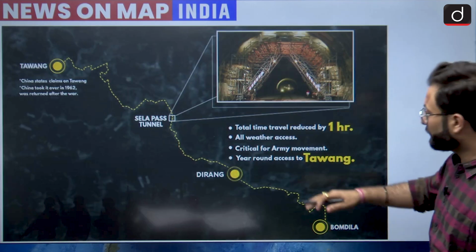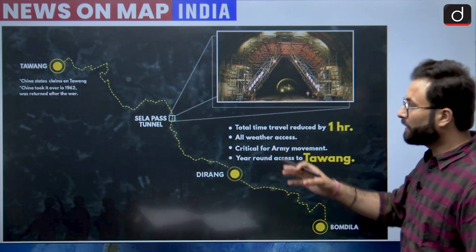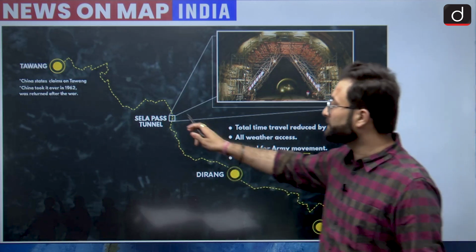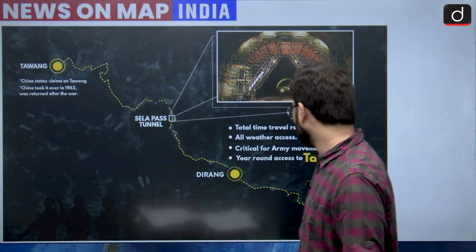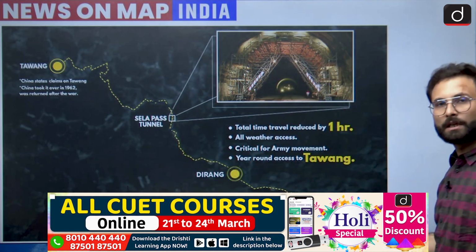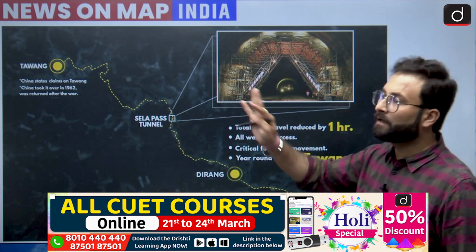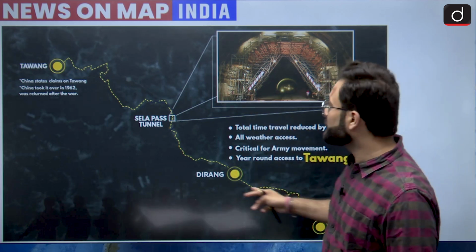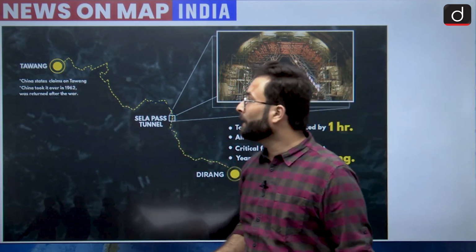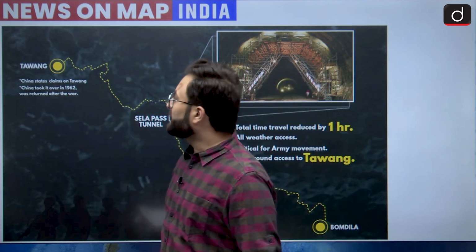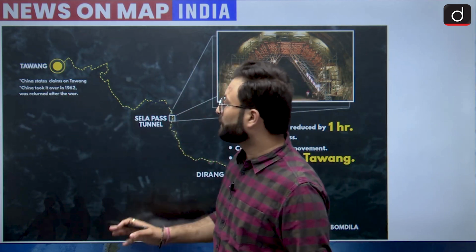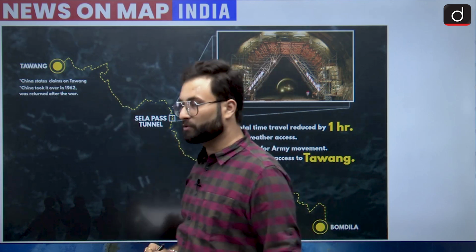Now there are certain passes or areas which you can remember. One is Sela pass, which will be important for you. Second is Bomdila, which is also important. These are in Arunachal Pradesh, and this is basically connecting to Tawang, okay. China states a claim on Tawang. China took it in the 1962 war but returned it after the war, so that is one fact you should remember.